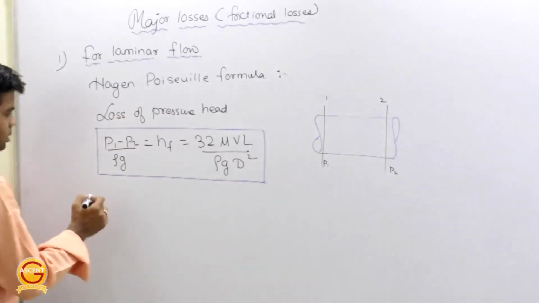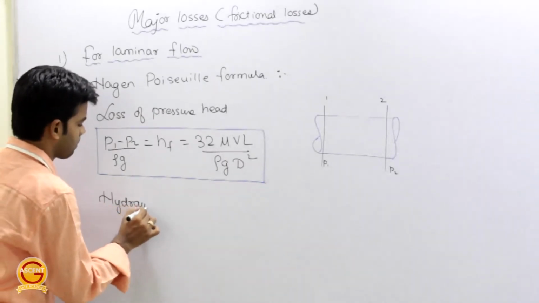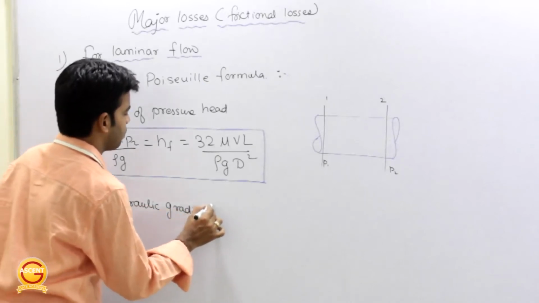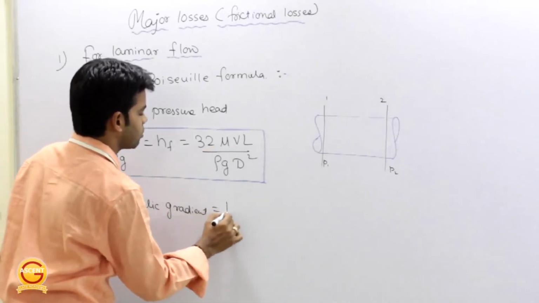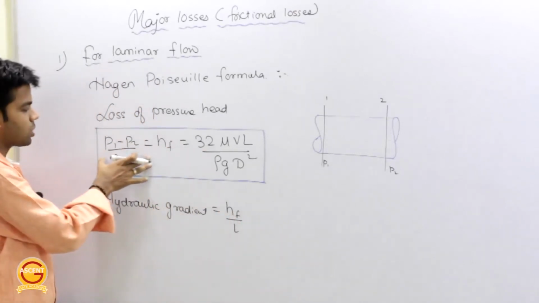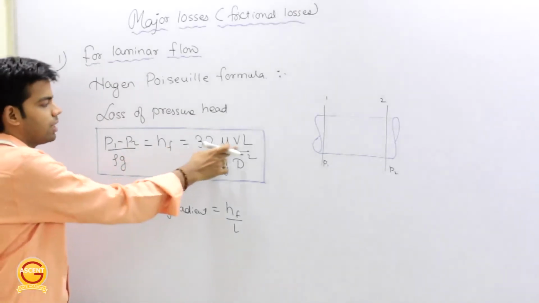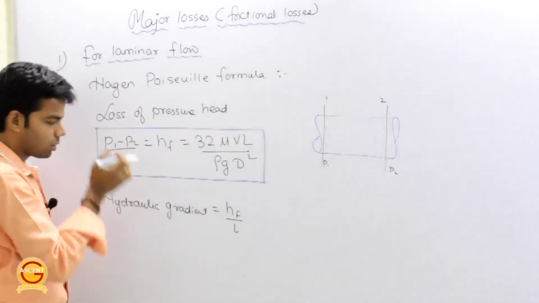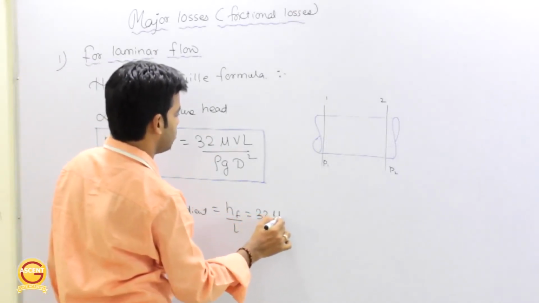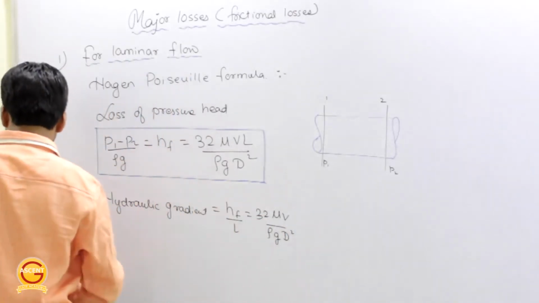Further, what will be the hydraulic gradient? For this, divide this HF by L, so hydraulic gradient is HF by L, and obviously this will be unitless. The pressure head (P1 minus P2) by rho g is in terms of head, in meters, and if I divide it by L, it will be unitless. So HF by L is nothing but 32 mu V by rho g d square. This is the hydraulic gradient.